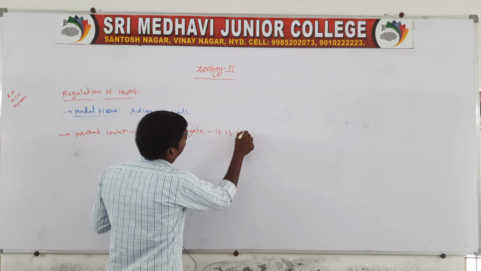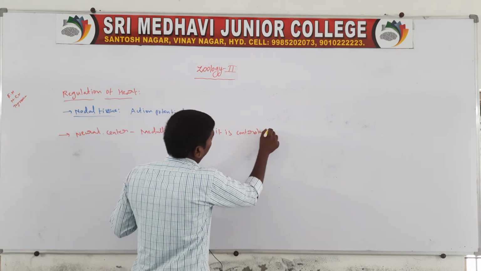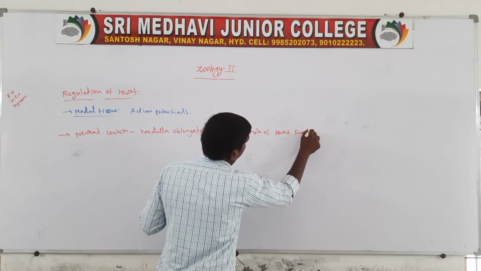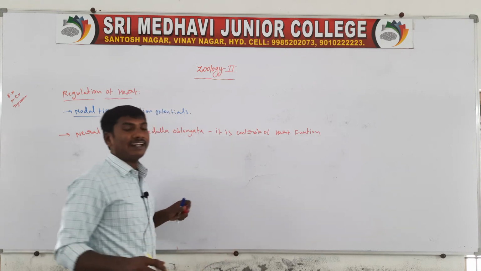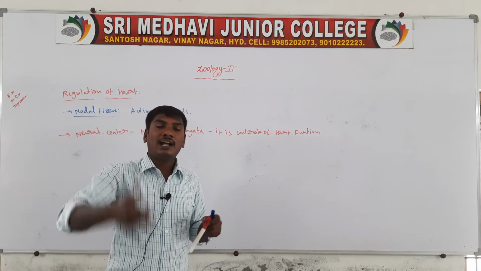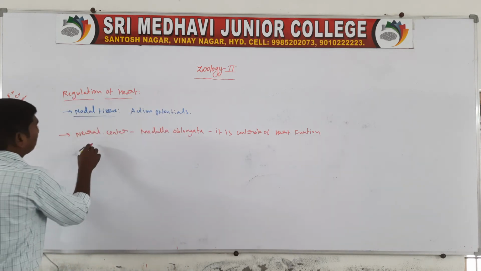The medulla oblongata moderates the heart functions through the autonomic nervous system.